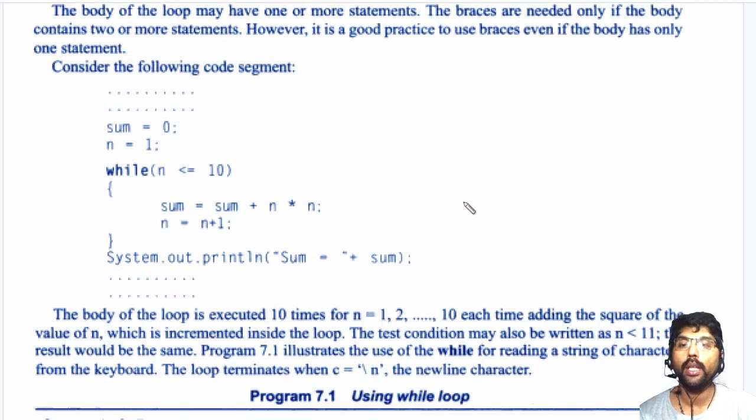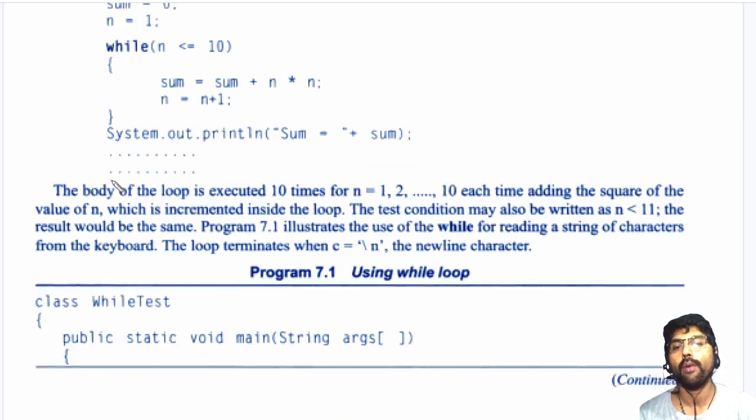Now here is one small example. When the n value becomes 10, our while loop exits. The n value starts from 1 up to 10, and then our program exits. It will find some total here and display the value. This is one example of a while loop.